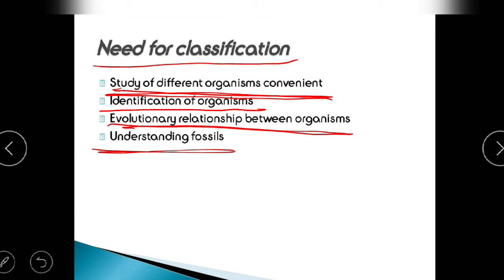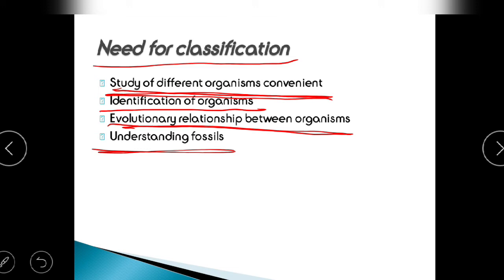We don't even know about that fossil. Then how can we even study it, right? How can we find the evolutionary relationship? How can we understand whether the animal that we have found is related to the reptiles more or is it related to the birds more?